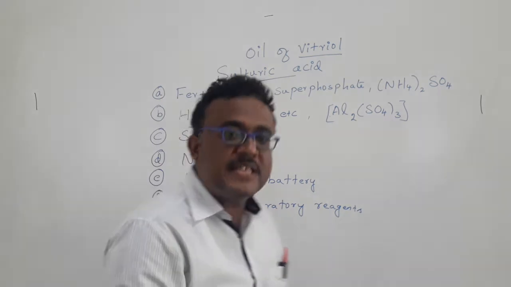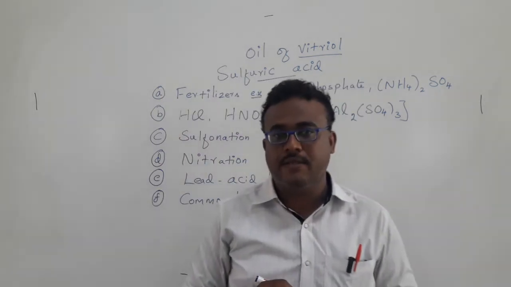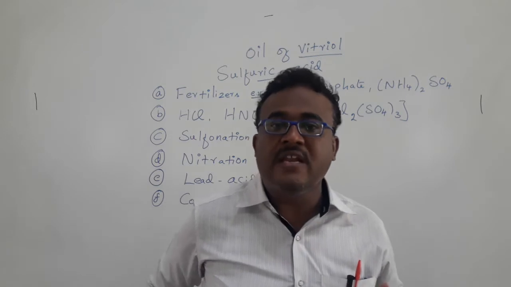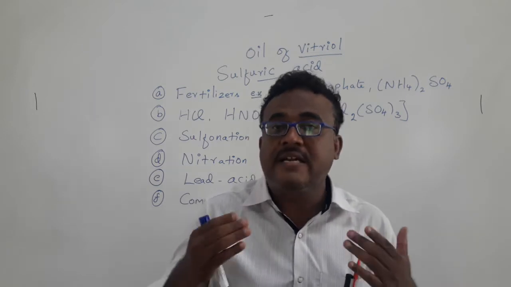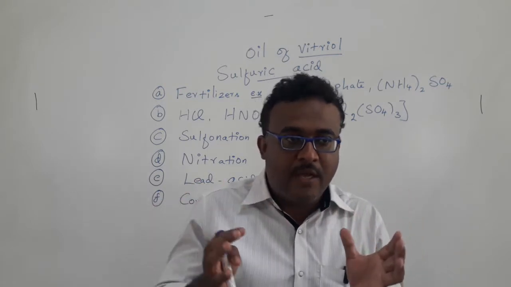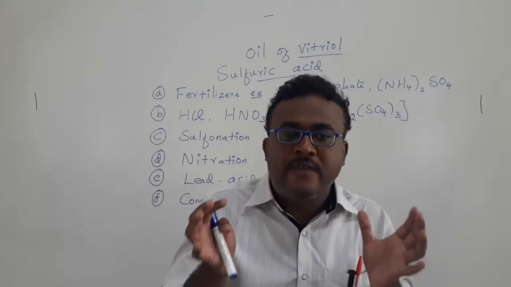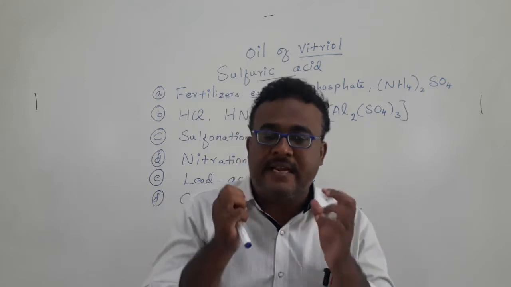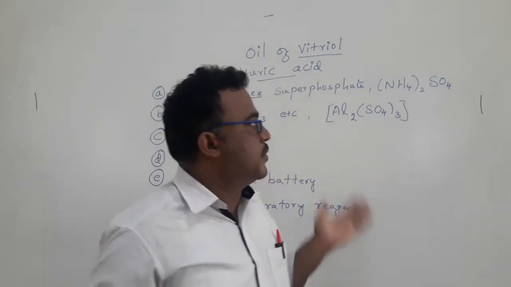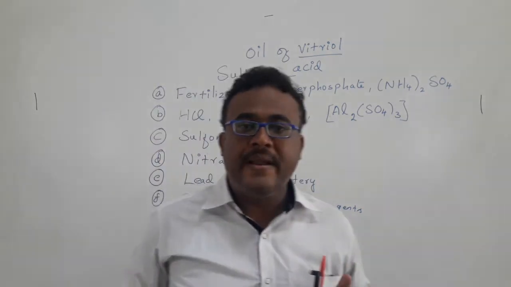We have various applications of sulfuric acid, so annually hundreds of tons of sulfuric acid are needed worldwide to utilize all of these applications.